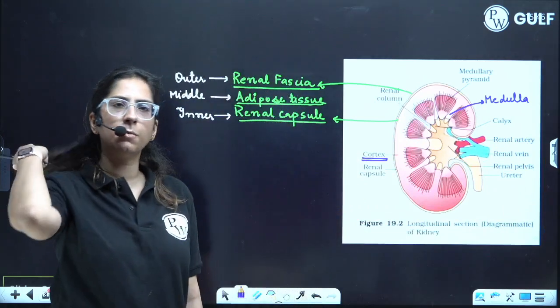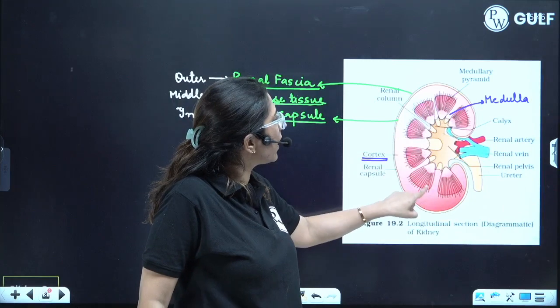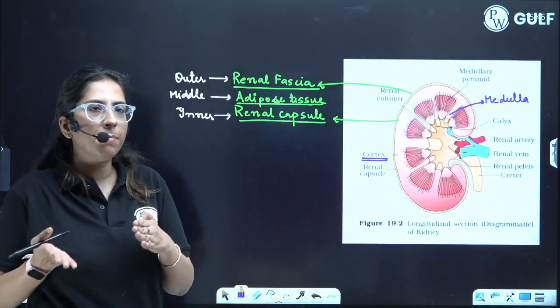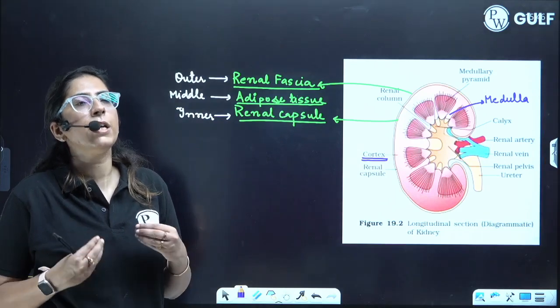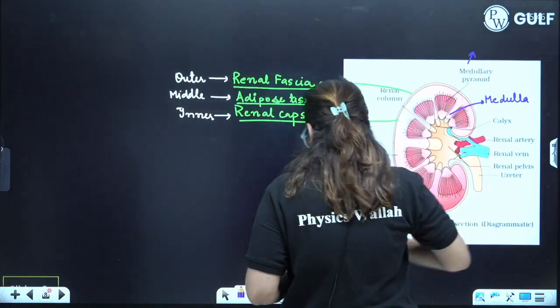Clear? Is this point done? Now you can see some triangular structures like this. These are termed as medullary pyramids, because they are present in the medulla. Medullary pyramids are present. The functional unit of the kidney, what is that?